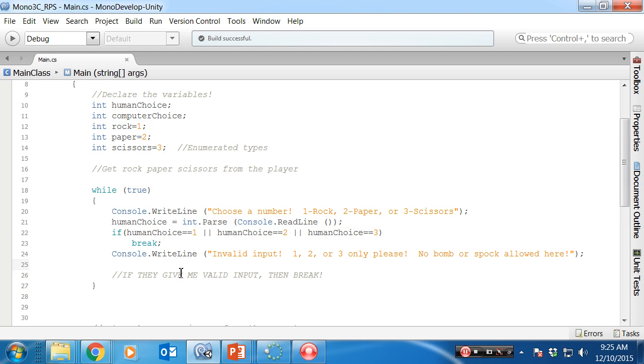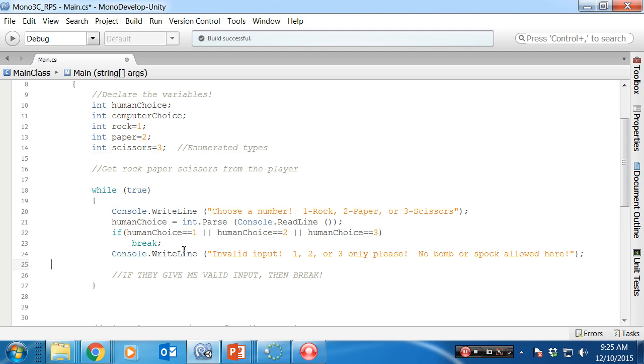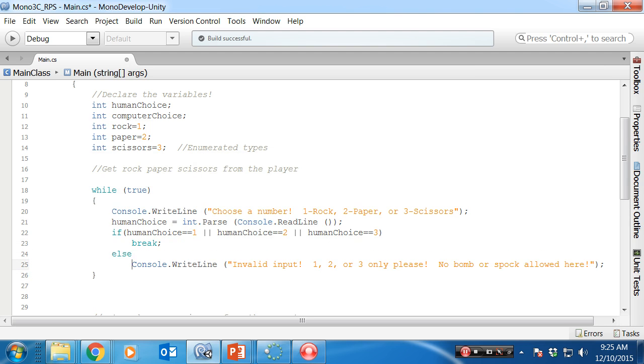Okay, so if they gave me valid input, then break, and where the heck did my, oh, it's right there. And if it was invalid input, tell them. Okay, so that fixes all that. And I could do an else. Let's do an else for those that need it. And let's fix this. Okay, so I could choose one of three choices, but how can I do it with just typing, less typing, or a different way to do it?